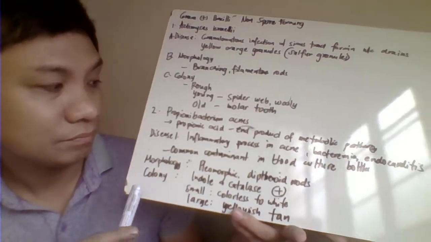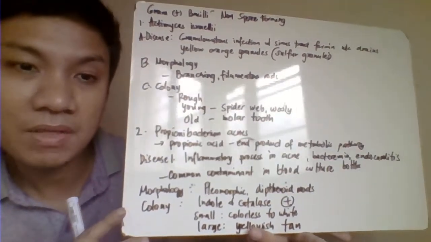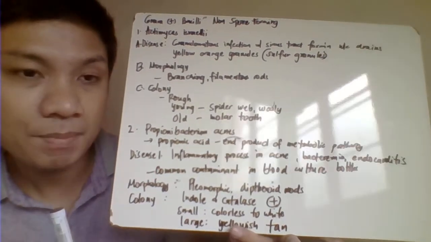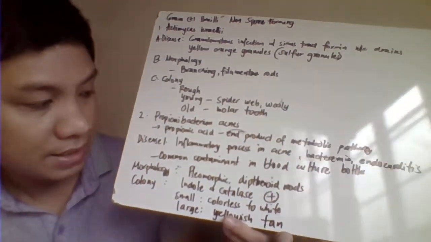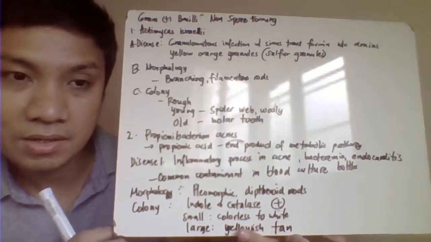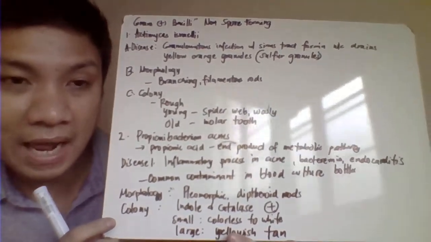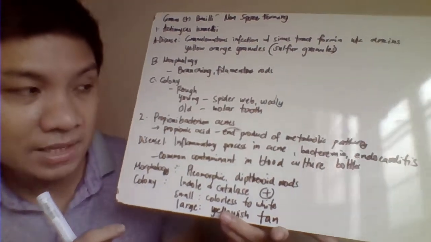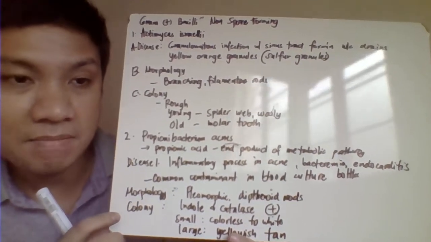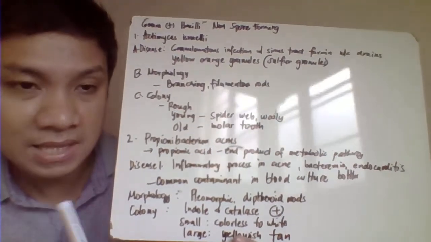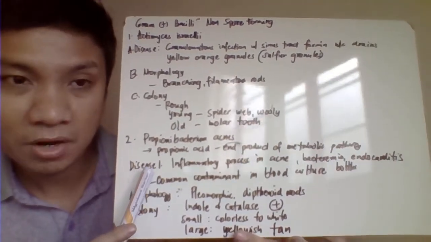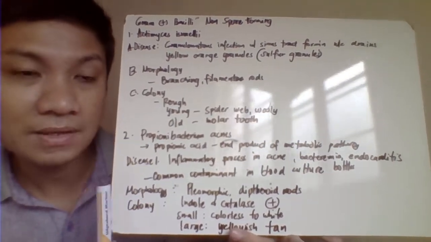So the end product of the metabolic pathway produced by Propionibacterium acnes would be propionic acid. Okay, so the disease is trying to cause a severe inflammatory action in the acne, and it can also cause severe bacteremia and even endocarditis. And being found in the skin, this is the most common cause of contaminants in our blood culture.